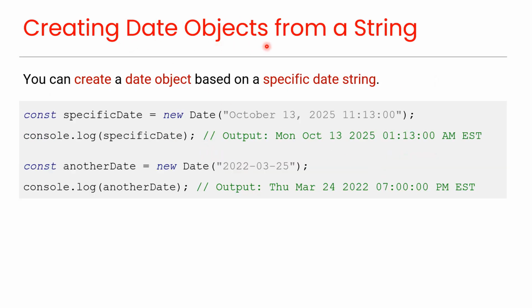Creating date objects from a string. You can create a date object based on a specific date string. See this code for example, where we are passing this date string into the new Date method, which creates the date object based on this date, as you can see in this output. Here is another example using a different date string format. Note that the date objects are static. Once created, they do not update automatically.